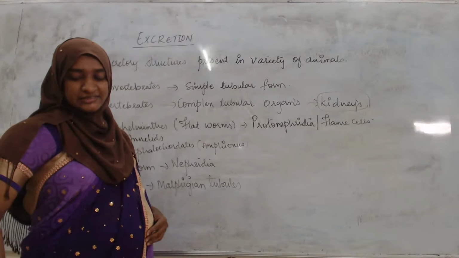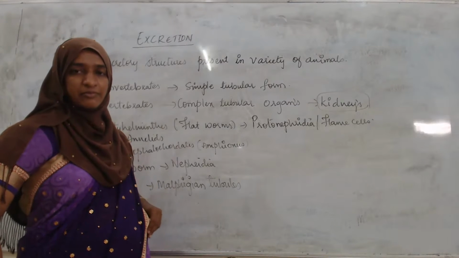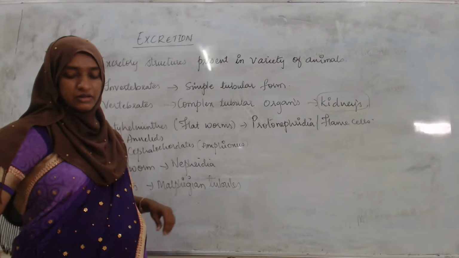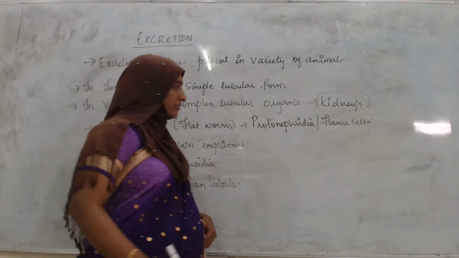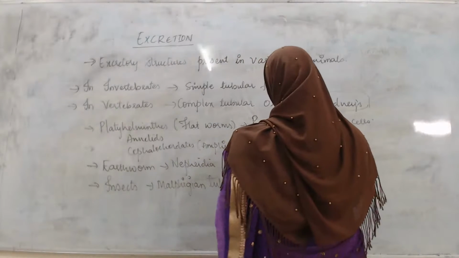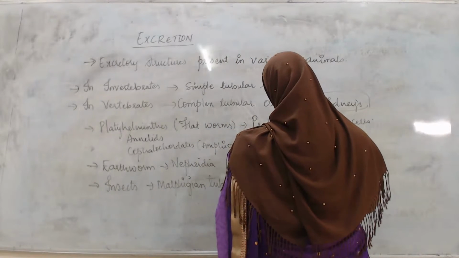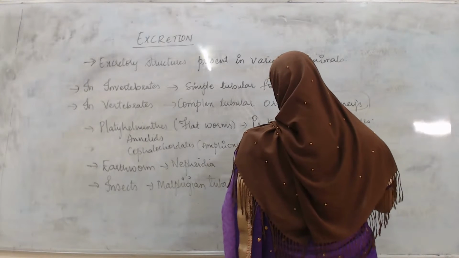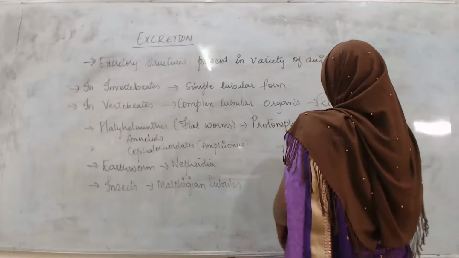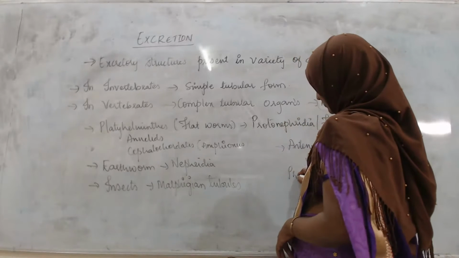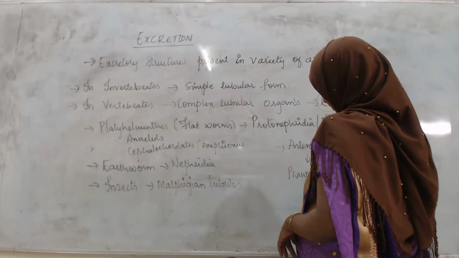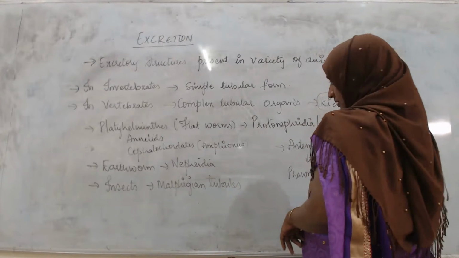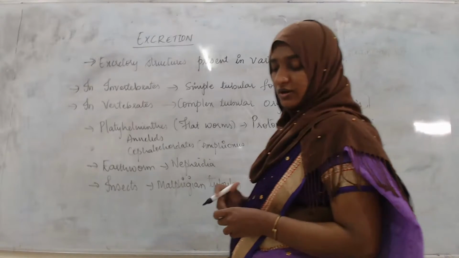And in some crustaceans like prawns, what performs excretion? It is the antennal glands or green glands. In whom is it present? In the prawns. Prawns are crustaceans.